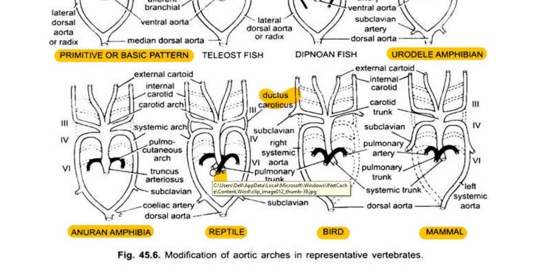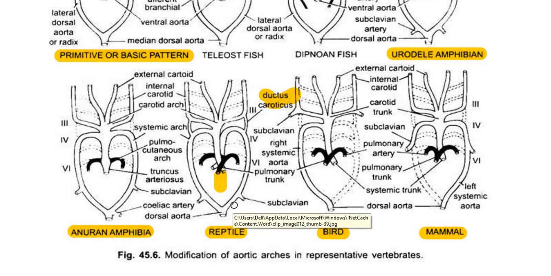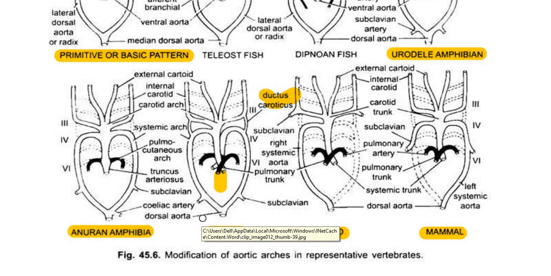Because the right ventricle will have mixed blood, that will be supplied to other parts of the body through the left systemic arch and through the dorsal aorta. So this thing you just remember. If you mention it, well and good, but if you just mention how the arrangement is present, that is also fine. So that was about the reptilian heart.